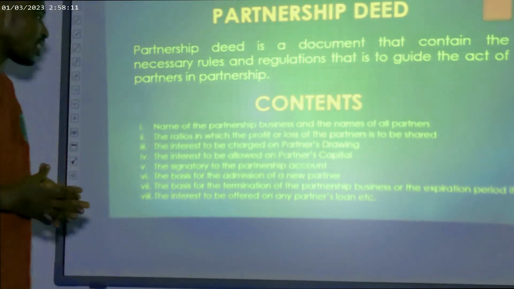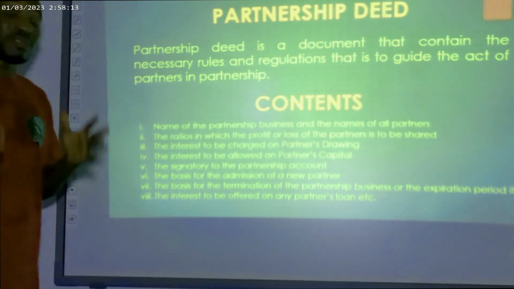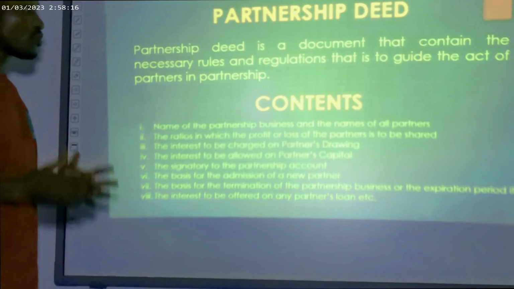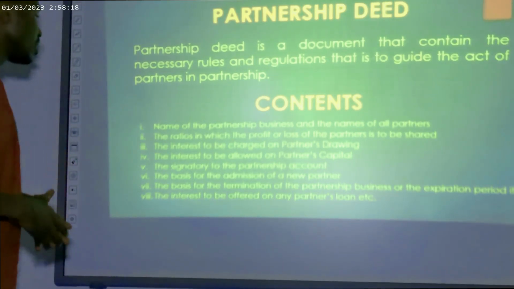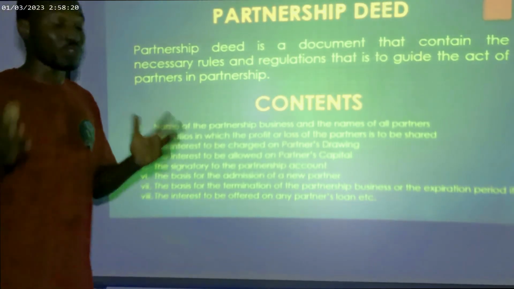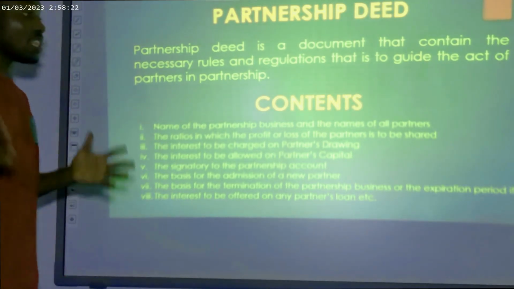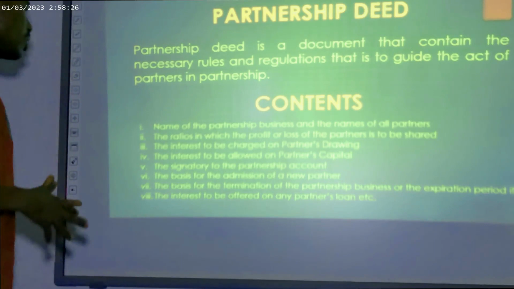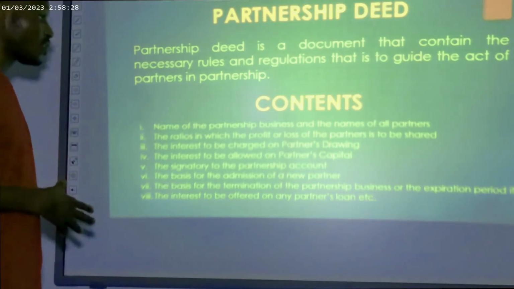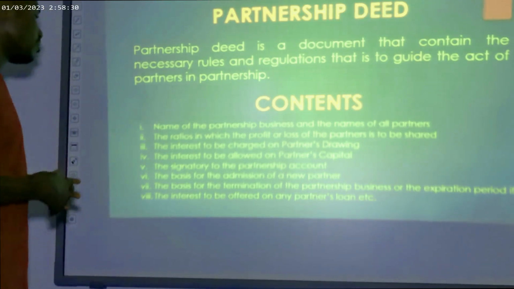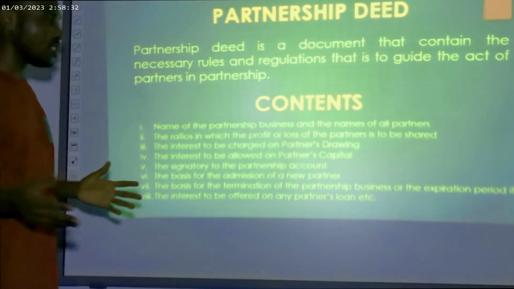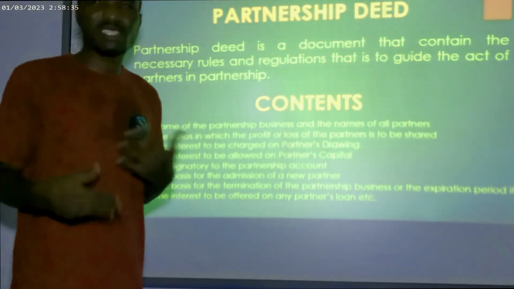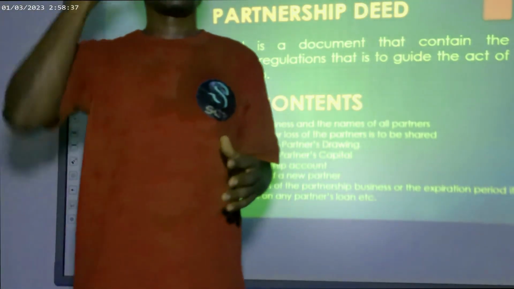The names of the partnership business, the ratio in which the profit or loss of the partners is to be shared, the interest to be charged on partners' drawings, as well as the interest to be allowed on the partners' capital, the signatory to the partnership account, the basis for the admission of a new partner, the basis for the termination of the partnership business. All of these are what is usually contained in the partnership deed.